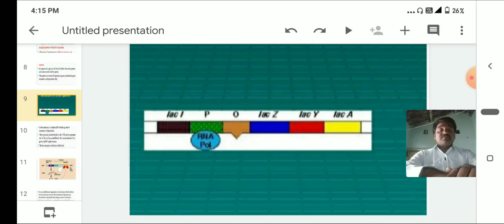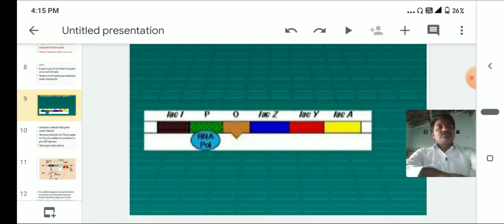These vectors are introduced into Escherichia coli or other organisms. If the transplanted gene or chimeric gene is present, those organisms are called transgenic organisms, like Bt cotton, Bt brinjal, etc.